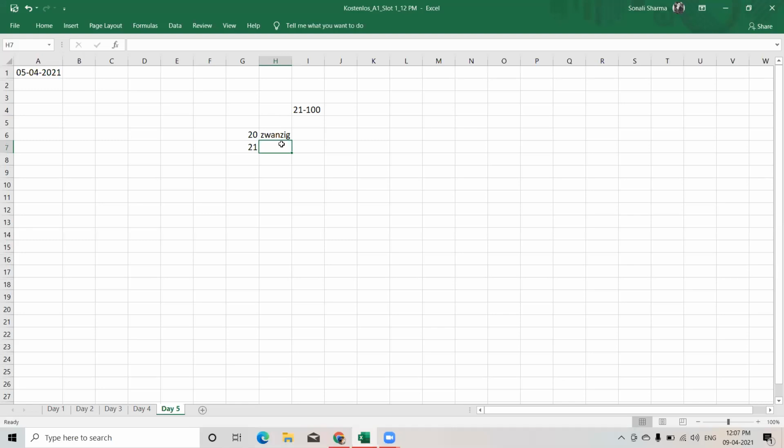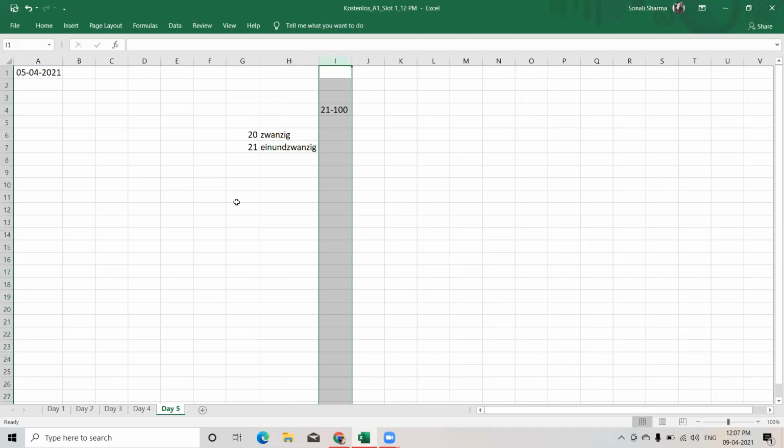So 1 comes first and then 20. 1 we have learned is eins. So here we are just using ein, then und, and then zwanzig. Ein und zwanzig. Next is 22.